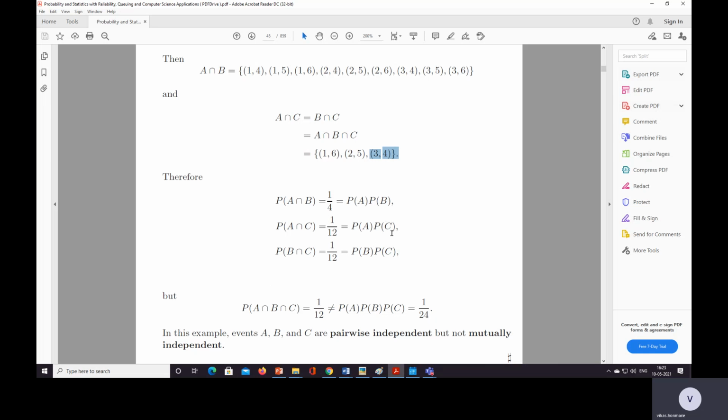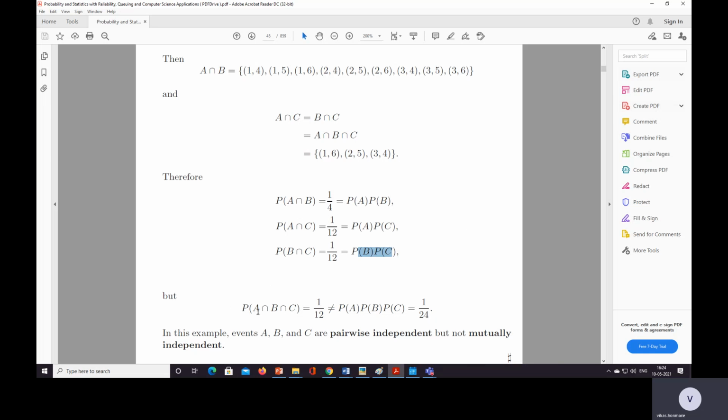That means here P of C is 1 by 6. But these pairs are showing us the independence, which means A and B are independent with each other, A and C are independent with each other, B and C are independent with each other.